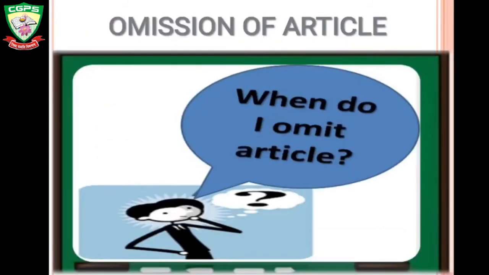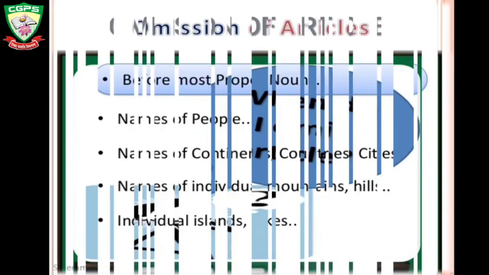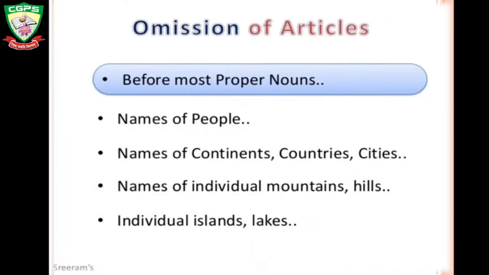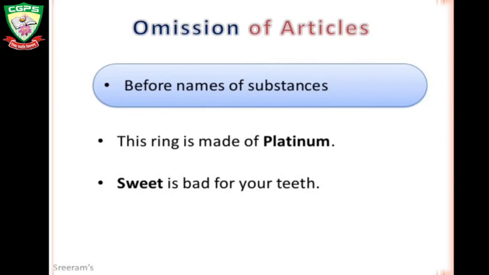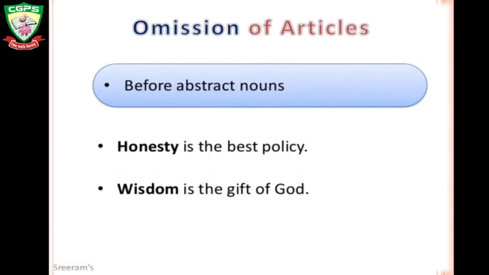When do I omit the article? Before most proper nouns, names of persons, names of countries, continents, cities, names of individual mountains, hills, individual islands, lakes. Before names of substances: this ring is made of platinum. Platinum is a substance. Before abstract nouns: honesty is the best policy.